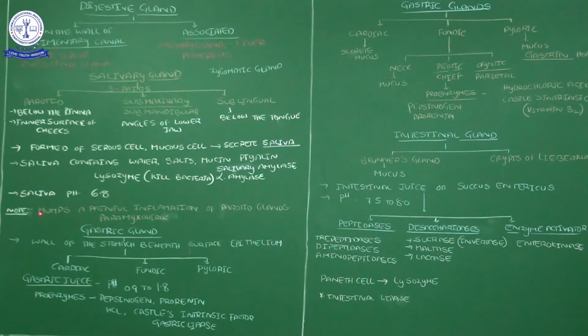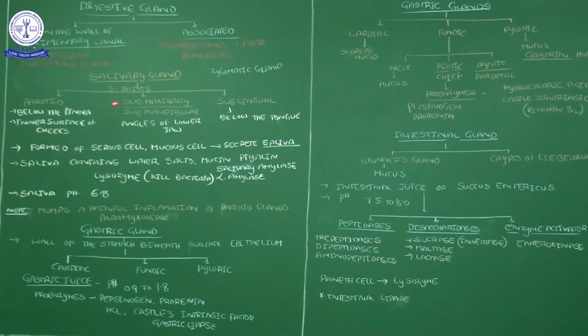Note the place called mumps. When we were children, we all suffered from severe pain in the throat corners. That swelling of some of the throat places is called mumps. Mumps is a painful inflammation of the parotid gland, inflamed by the effect of the paramyxovirus. By that infection, the parotid glands swell out. By taking some antibiotics, mumps will be curable.